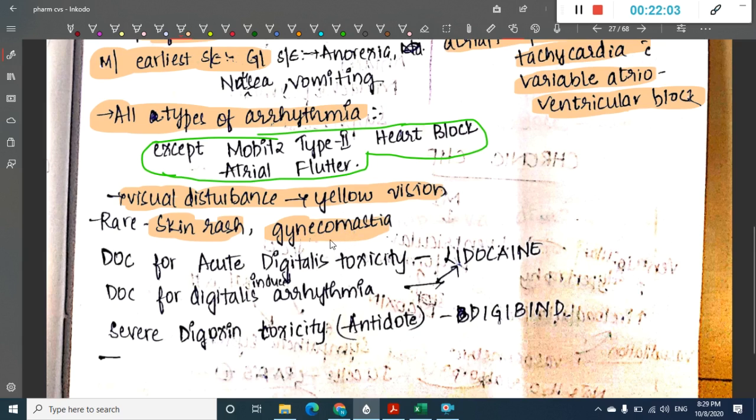So with digitoxin, you have lots of adverse effects, right? If you find acute digitalis toxicity, what is the drug which you give? For acute digitalis toxicity, we give lidocaine. Then what is the drug of choice for digitalis induced arrhythmias? For most digitalis induced arrhythmias, the drug of choice is lidocaine again. If there is severe digoxin toxicity, the antidote is digibind.